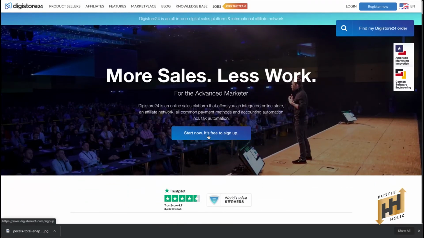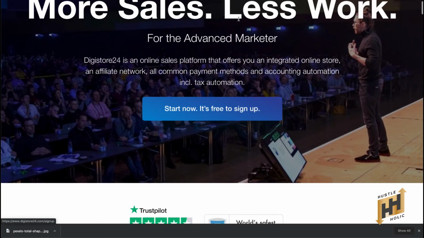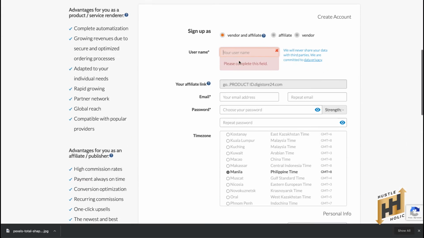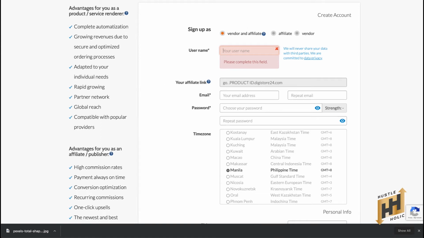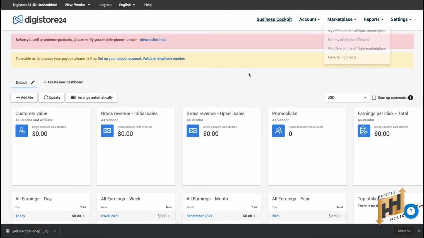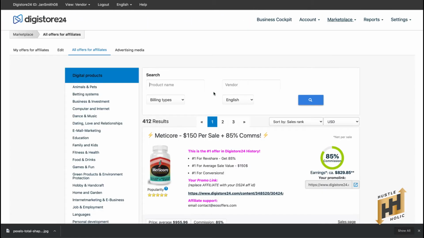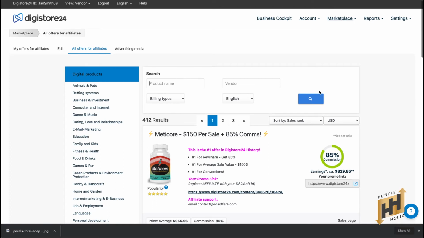Click Start Now. Enter the necessary information, and upon creating an account, log into your account. It will look something like this. Go on to the marketplace, click all offers on the affiliate marketplace. That's going to give you their affiliate links so that you can make some money.